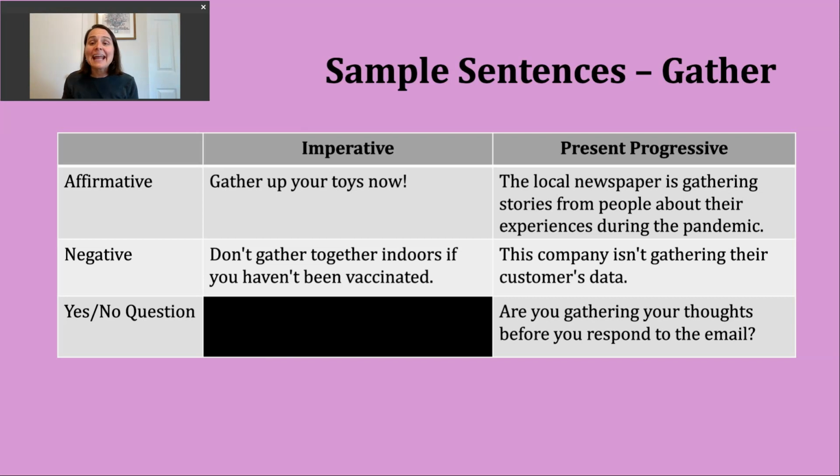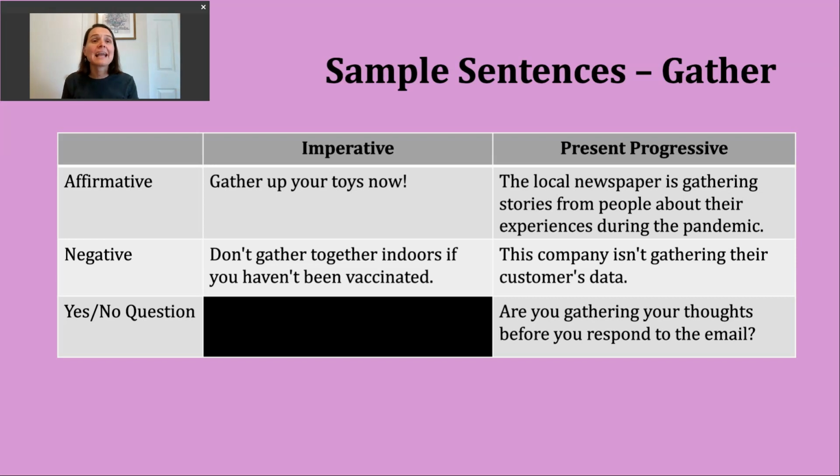If you want to make a negative present progressive sentence, you should insert not after our be verb. You might see the contractions isn't and aren't used, but we do not have a contraction with am not. And after that, so be verb, not, and then that ing form of the verb. Let's look at our negative example. "This company isn't gathering their customers' data." So here, again, the idea of collecting something.